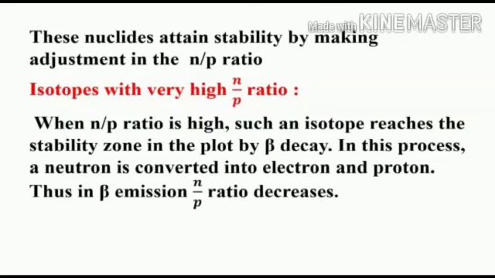How do they emit an electron? Let us see now. When a neutron is converted into an electron and a proton, the number of neutrons decreases and the number of protons increases. So now the N by P value decreases as compared to the original value.